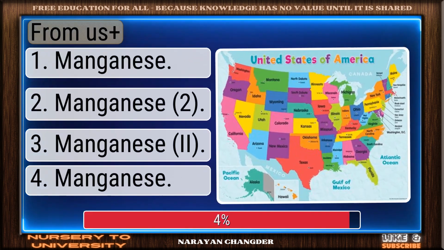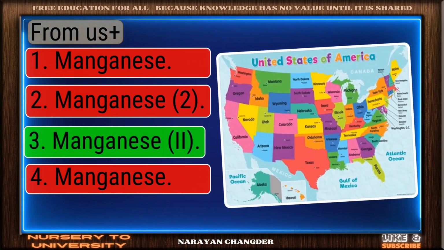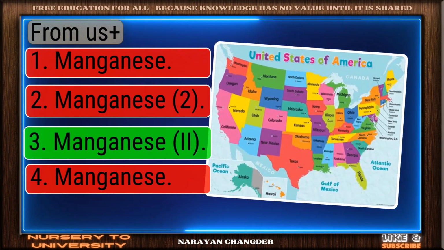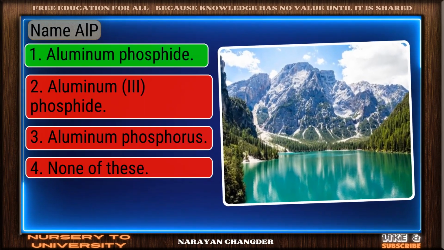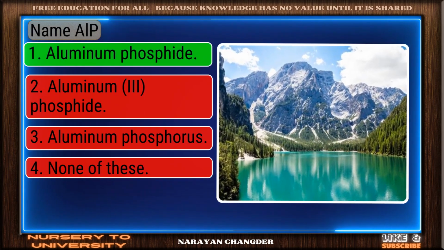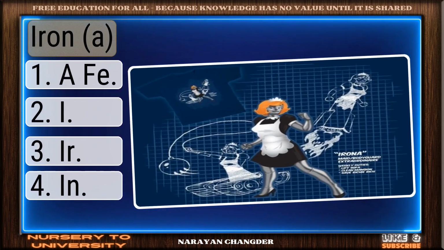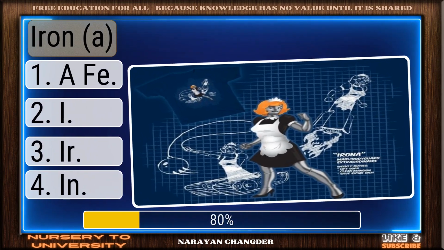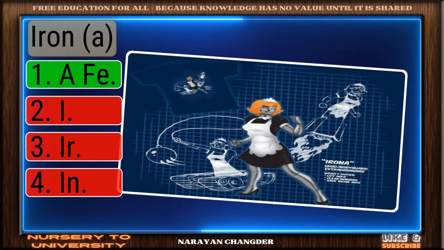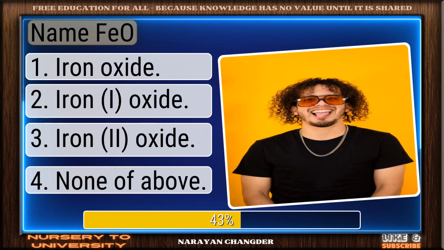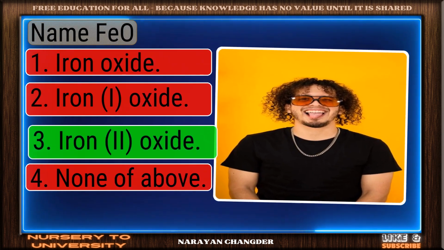Mn2+. Great job. Manganese is the accurate answer. Name AlP. Smart pick. Aluminum phosphide is the correct choice. Iron. Sharp thinking. Fe is the right choice. Name Fe2O3. You chose iron oxide, and it is correct.